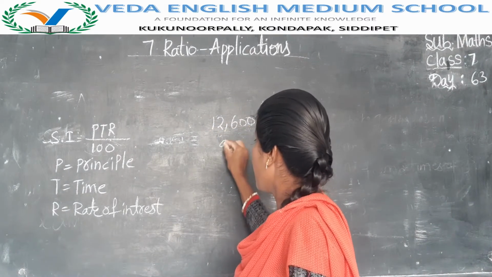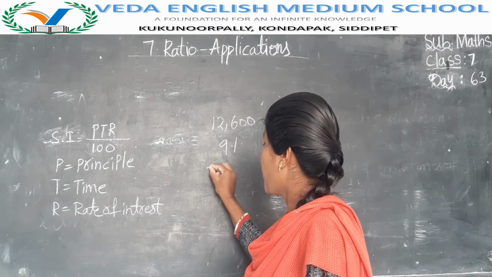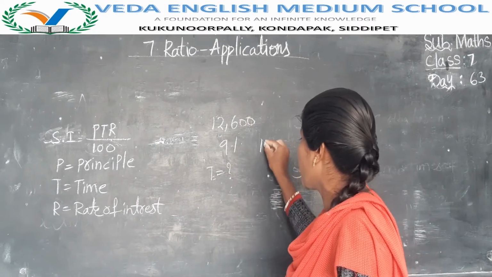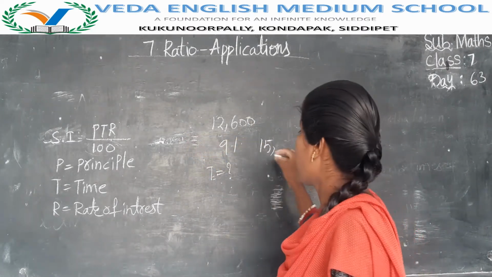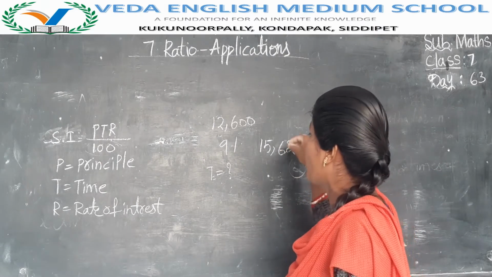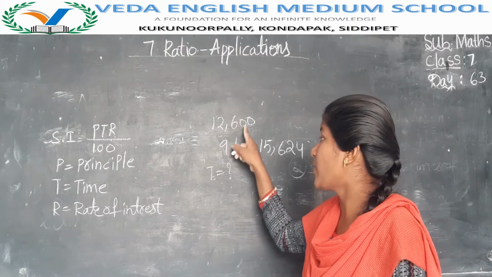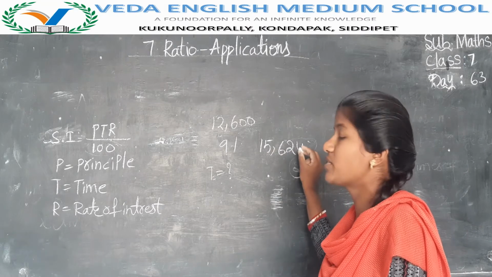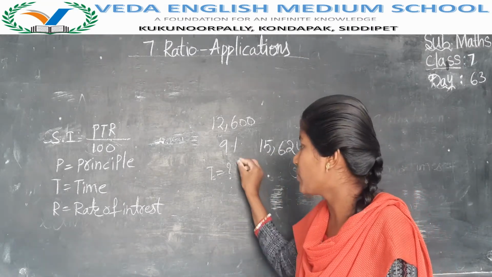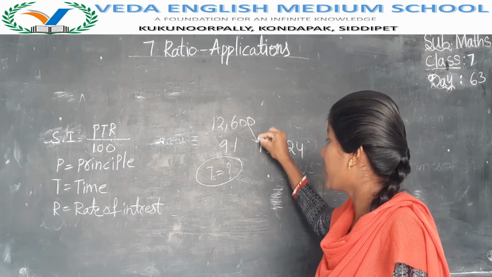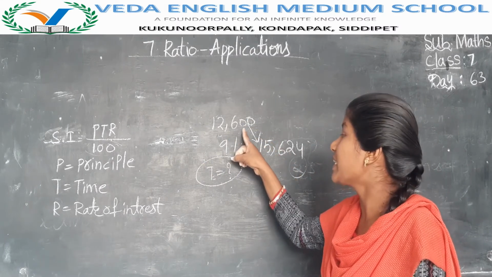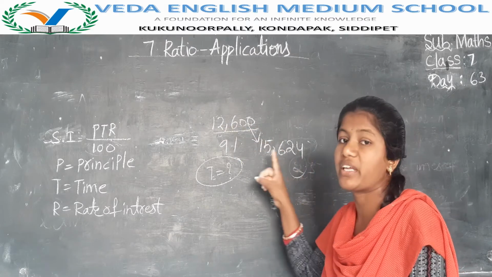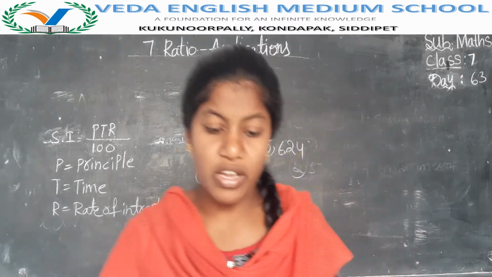The time is not given here, we have to find the time. In how much time will 12,600 rupees become 15,624 rupees? He is asking in how much time 12,600 rupees with 9% interest increases to this much. So we have to find the solution.